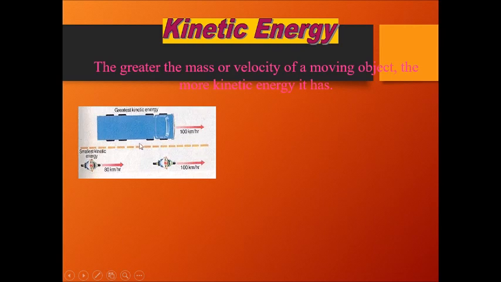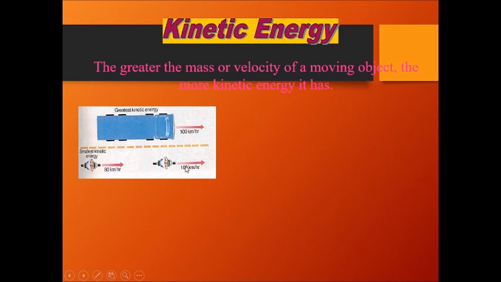Though the velocity is the same, since the mass varies, this mass is more, so that is why the kinetic energy of this is more. If I have two objects whose masses are the same but the velocities are different, again the kinetic energy changes. So these two have the same mass, but the kinetic energy is changing here.